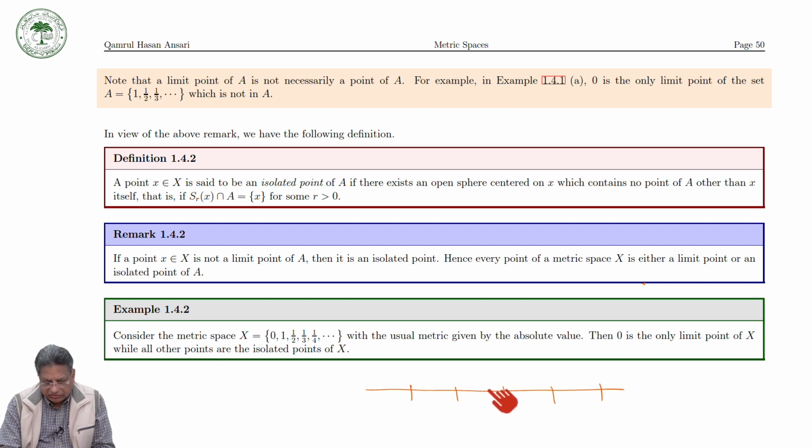You take any open ball of radius r, S_r(x), and this contains only the point of N, no other point of A. Therefore this point is called an isolated point of A.